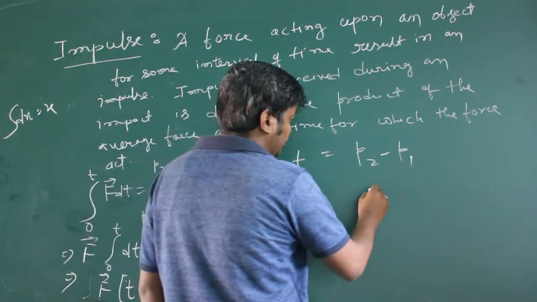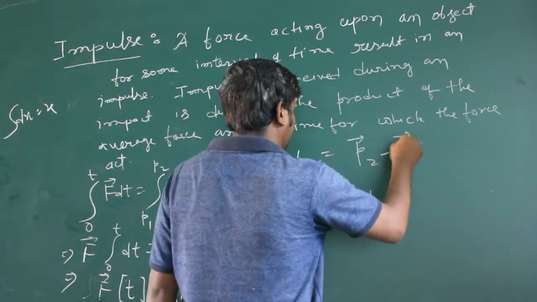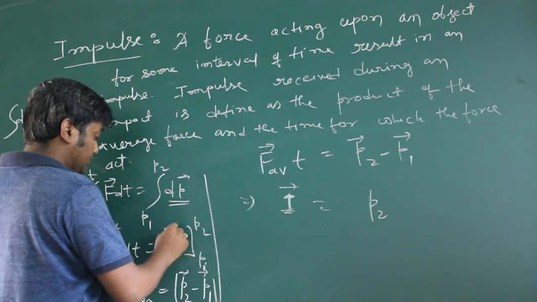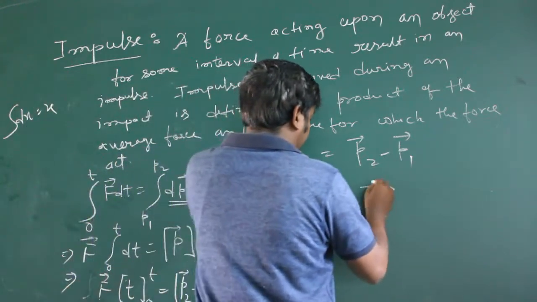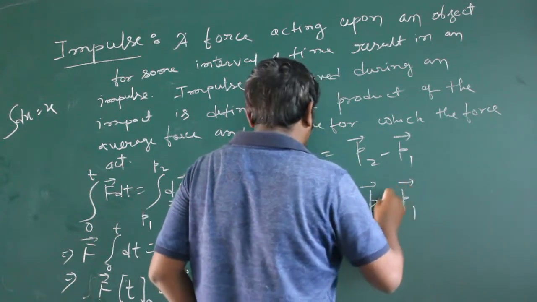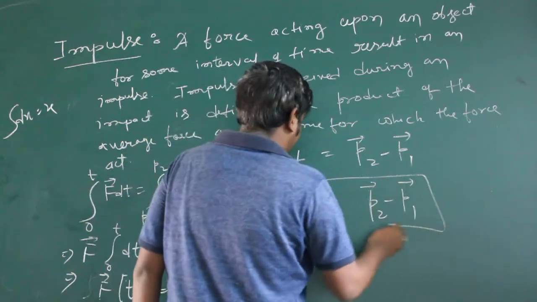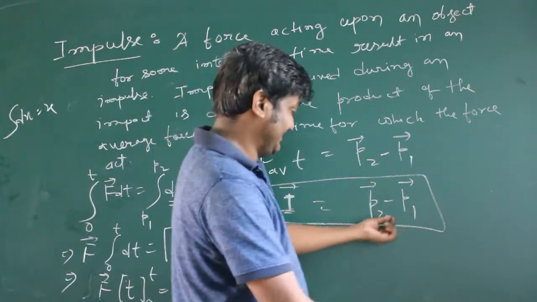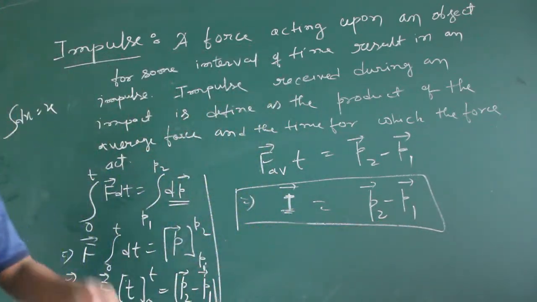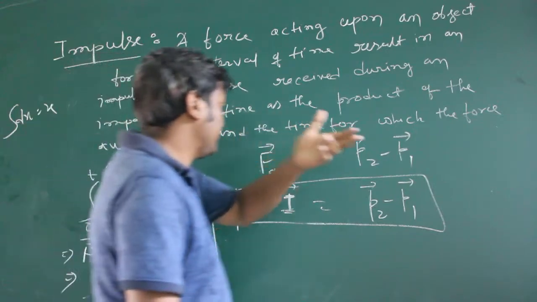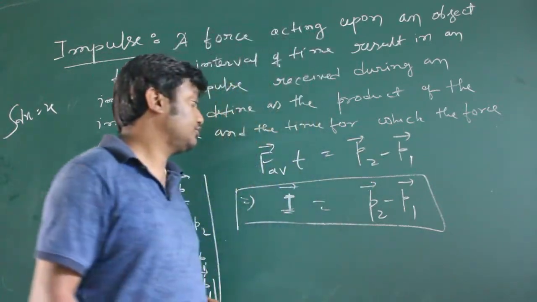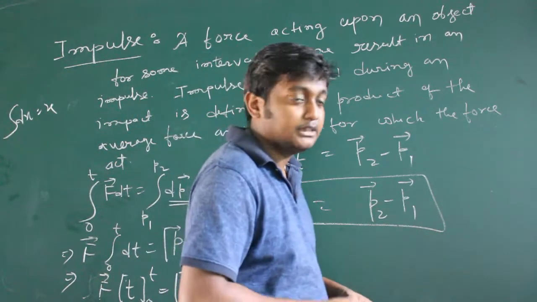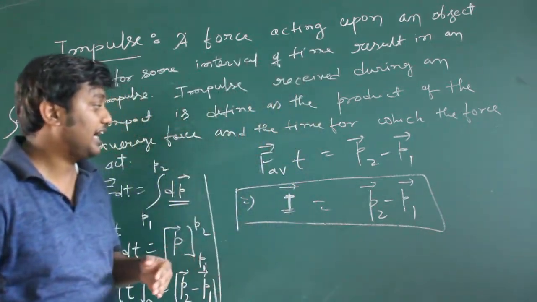So impulse equals this, and it will be a vector quantity, because momentum is also a vector. So p2 minus p1. That means impulse is given by the change in momentum. For a small interval of time, impulse is equal to change in momentum, the change in momentum at the time of force impact.